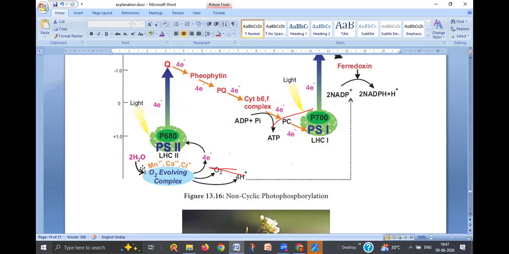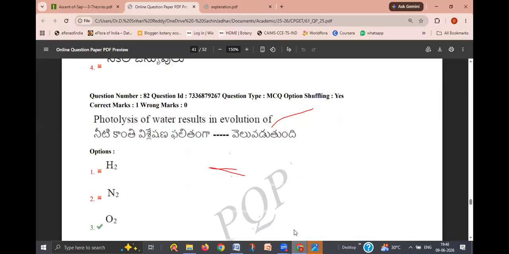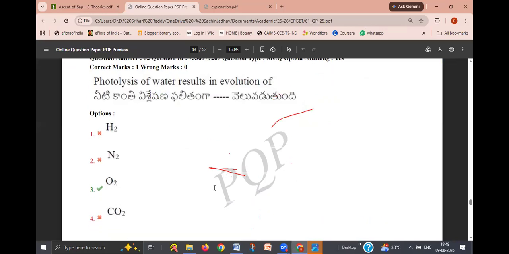H2O is split in the presence of light only, and this oxygen which is released is the one responsible for us. We are able to live only because of this oxygen released in the photolysis of water. The oxygen which is released from the plants in photosynthesis is released in the light phase at the PS2. That you have to remember. Photolysis of water results in the evolution of O2, oxygen.